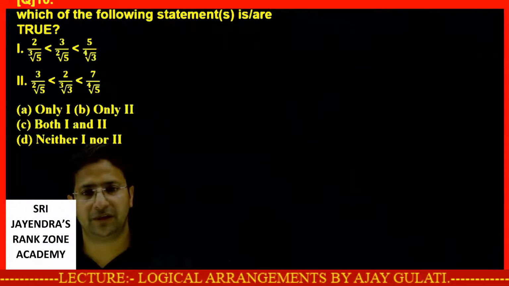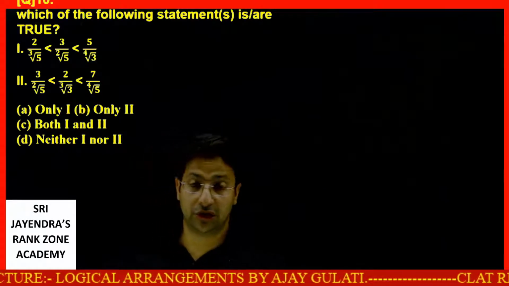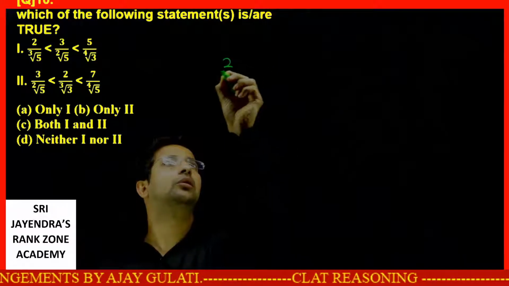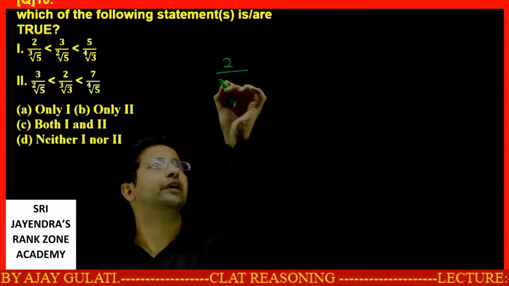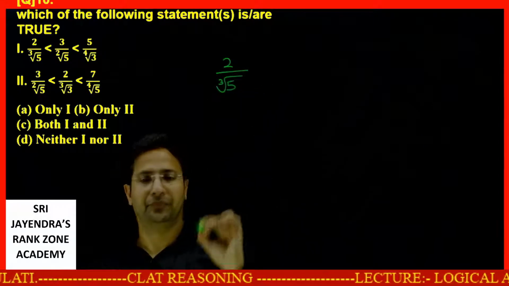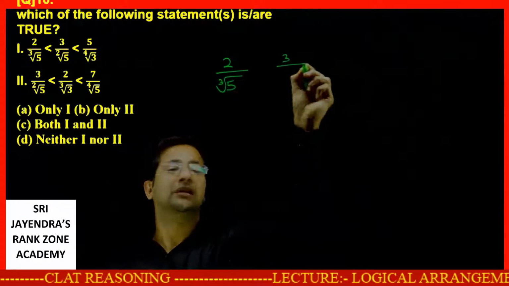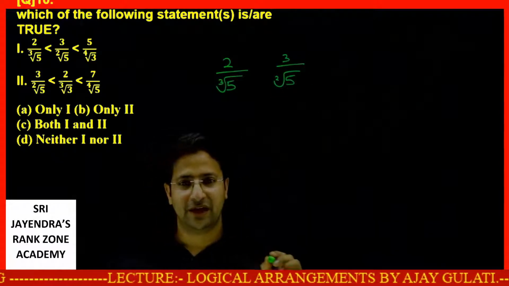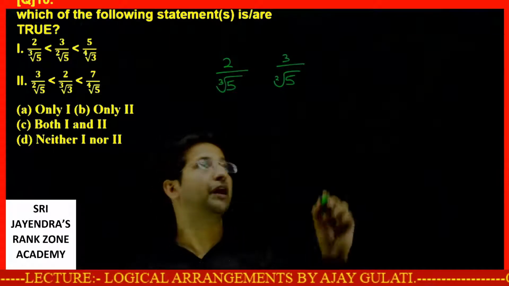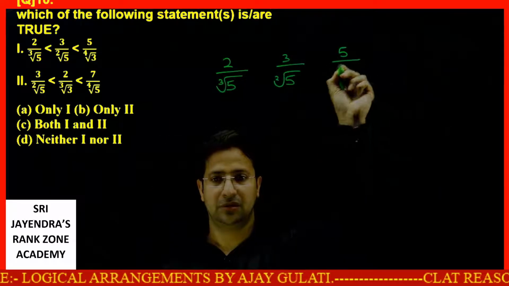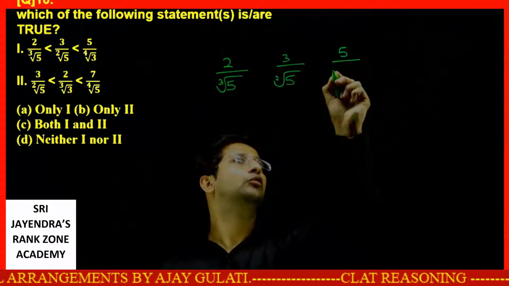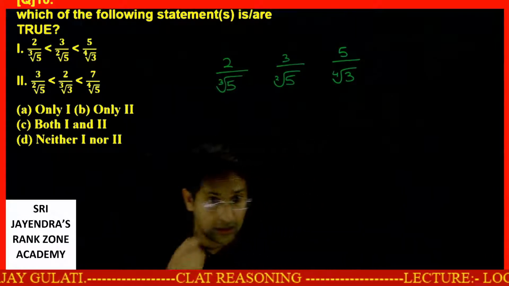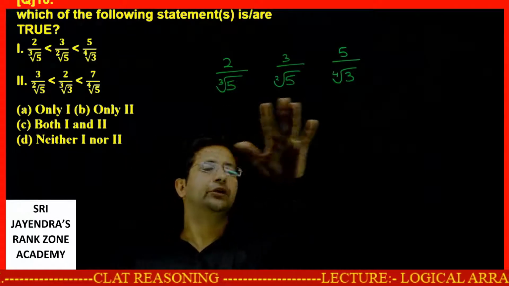See, the terms being given to us are 2, 3, 5. Now this is a peculiar one. 2, then we have cube root of 5. 3, then we have square root of 5, and last we have 5, fourth root of 3. Fine students, we need to solve this.